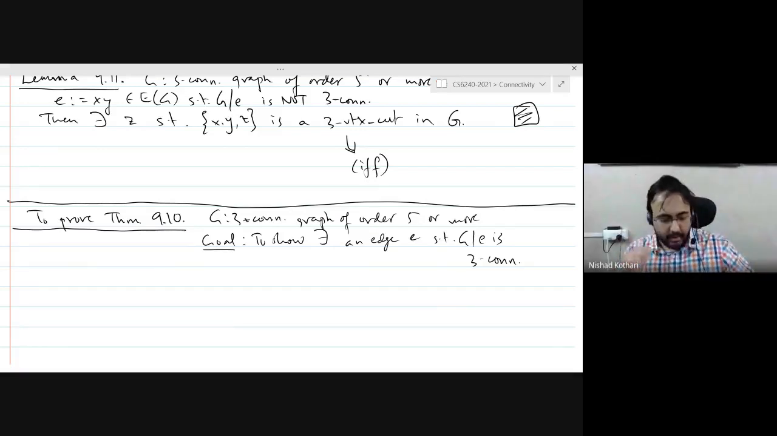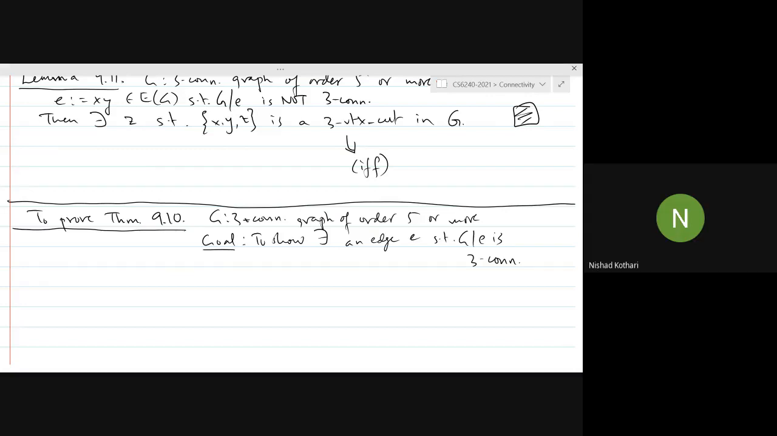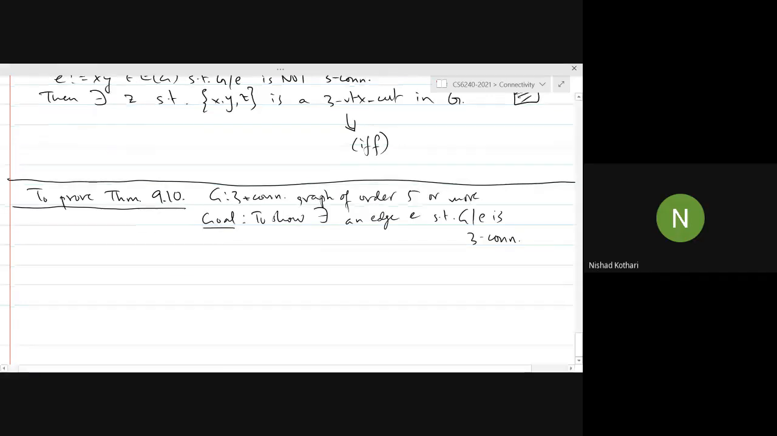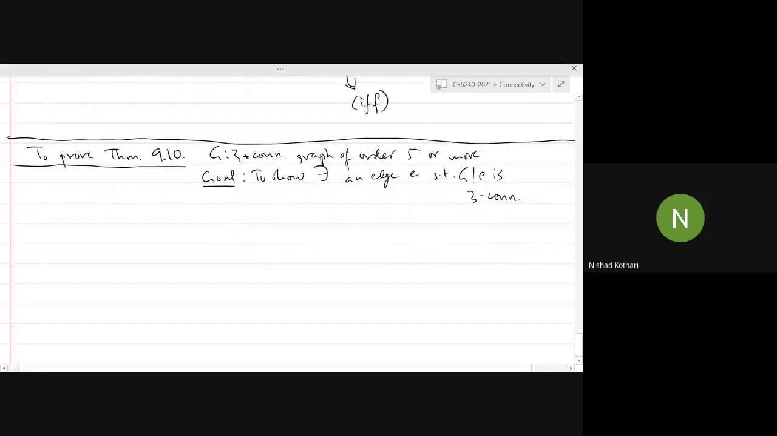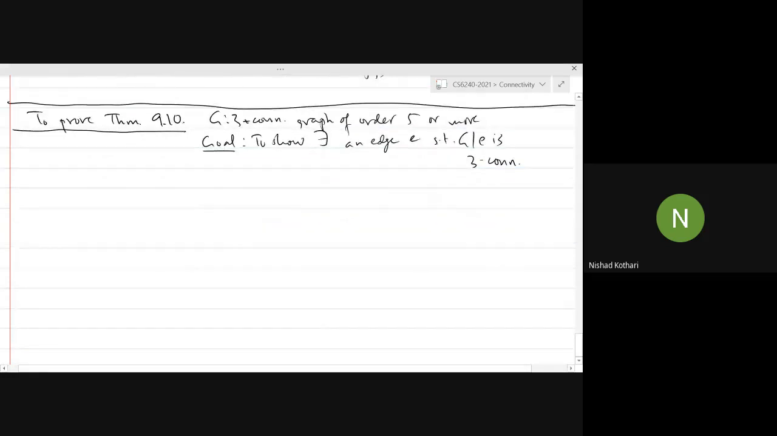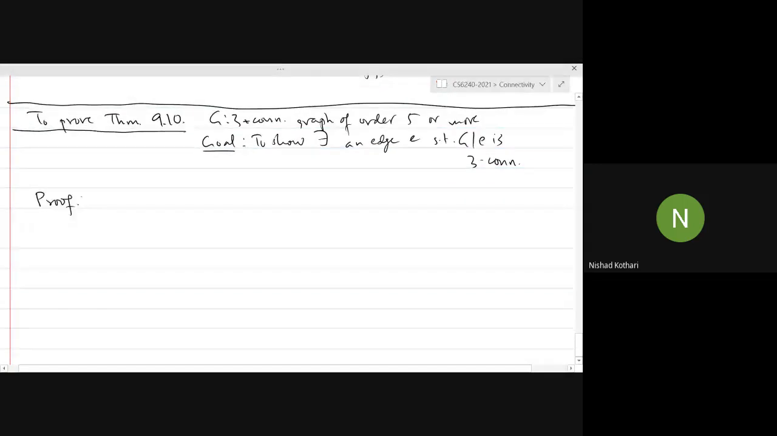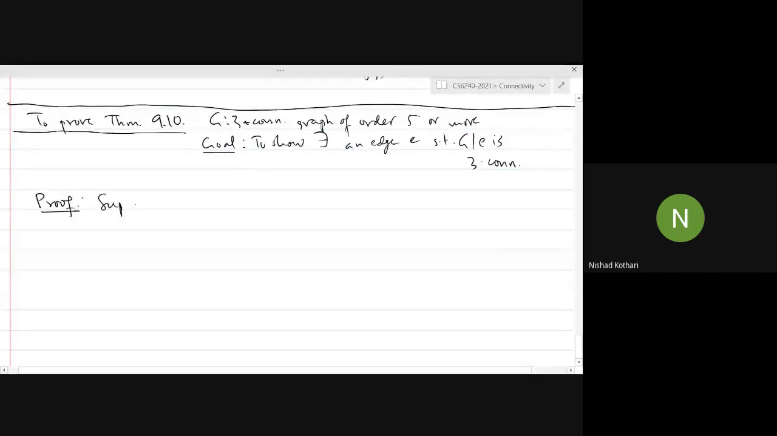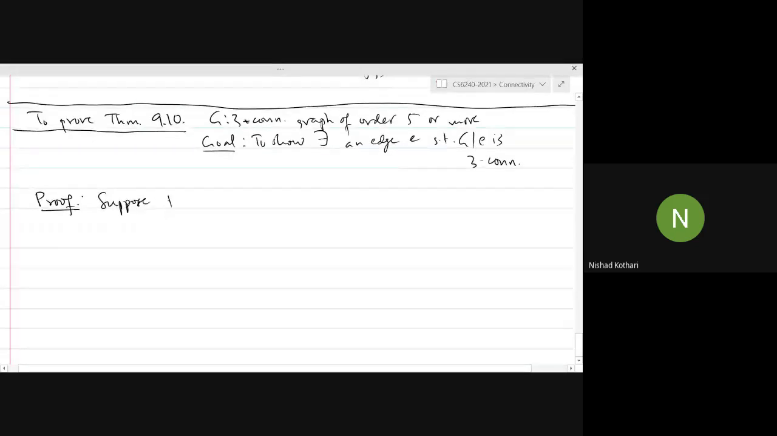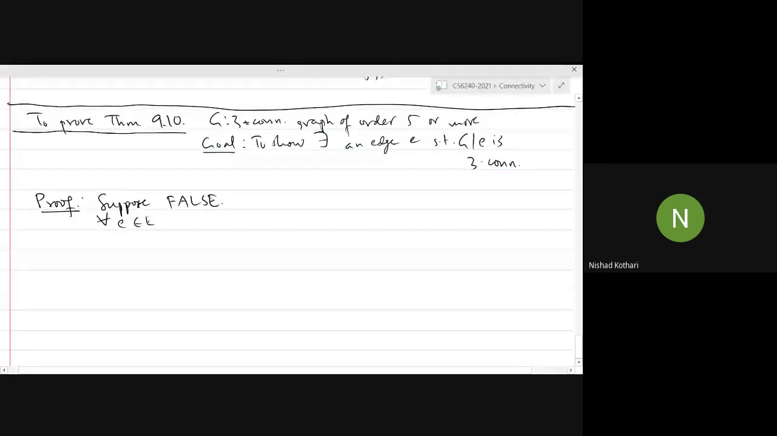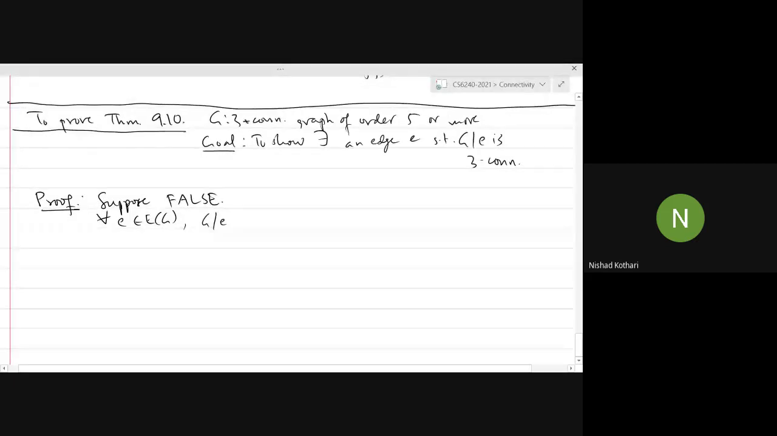So we will write the proof by contradiction, but as I said, you can also turn it into a constructive proof and convert it into an algorithm, which will actually be a polynomial time algorithm, if you care about that sort of stuff. So let us suppose that the statement is false. In other words, for each edge of the graph, when you contract the edge, the resulting graph is not 3 connected.